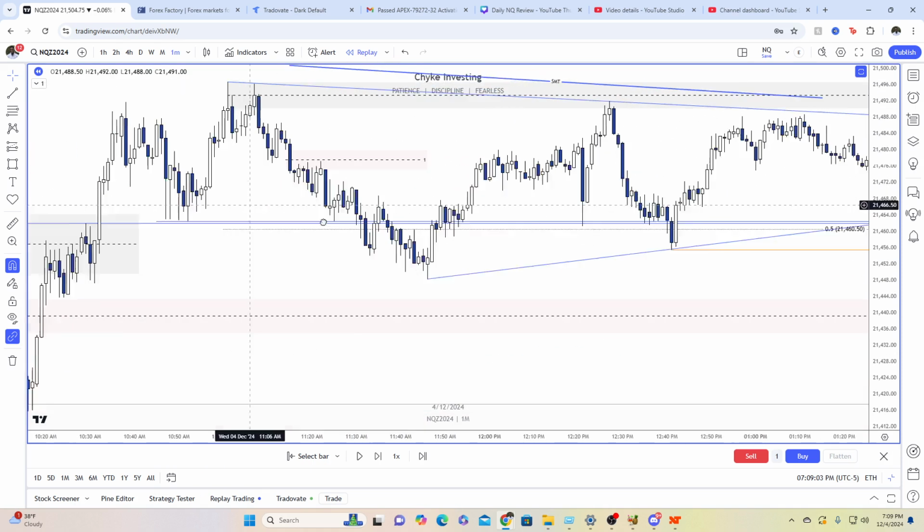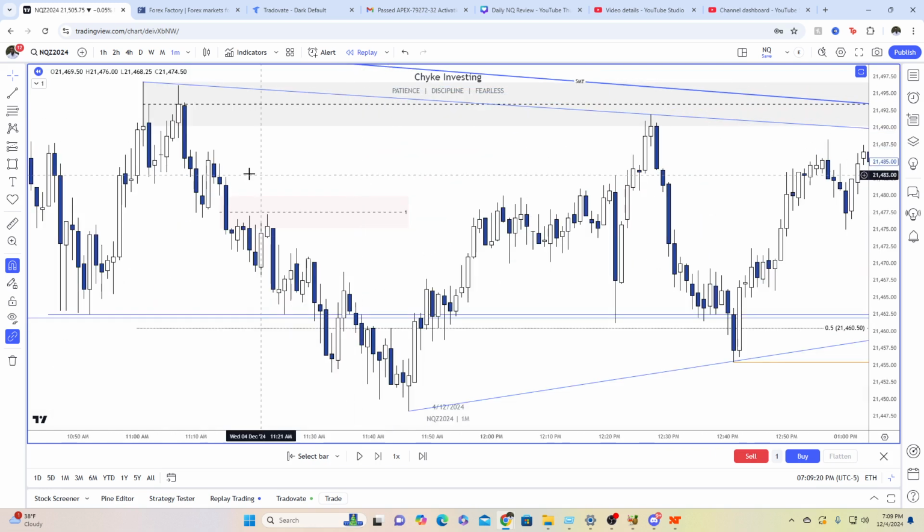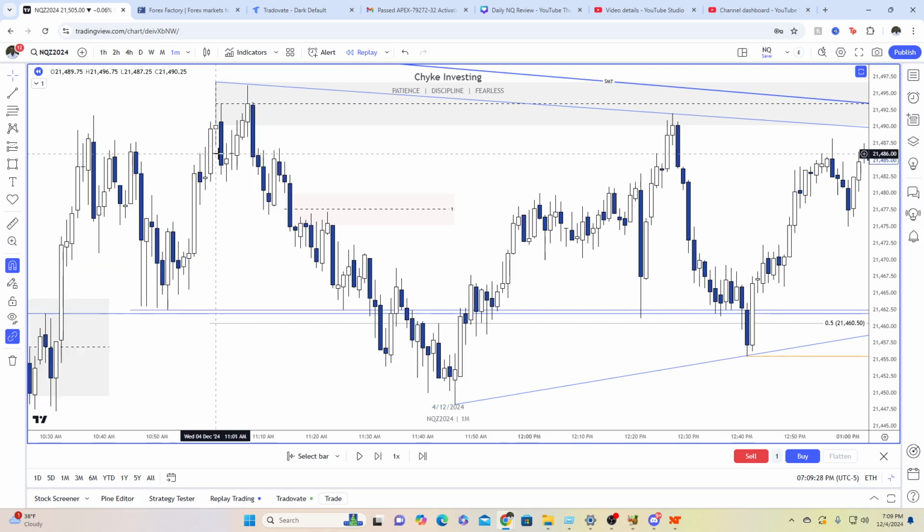But then we do not take out this high with that high, and we run lower, right? So this is really a mitigation block right here. This becomes a mitigation block right here, and price retraces back to this fair value gap, just a little bit, and runs lower. I would have taken this 22 model if this high had taken out this high, but that's not a 22 model because this high did not purge it. So I just have to tape watch, but I had a feeling it would go lower, especially now that it's 11 a.m. and we're at such a deep premium.